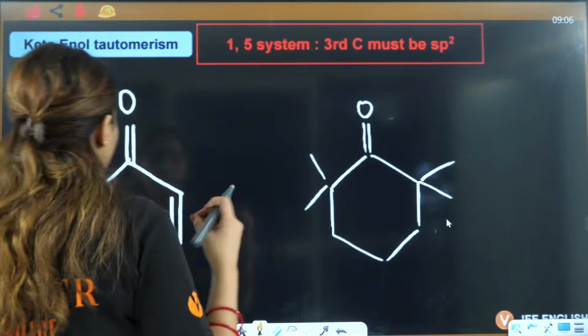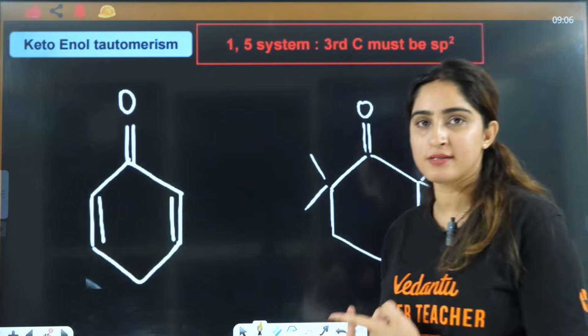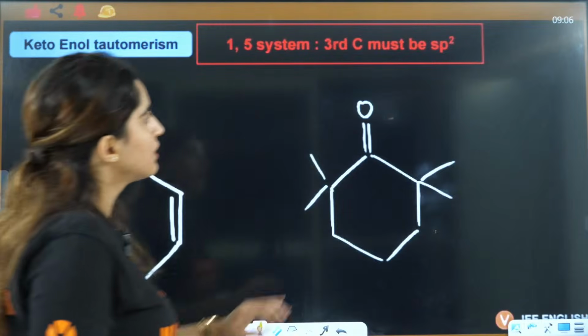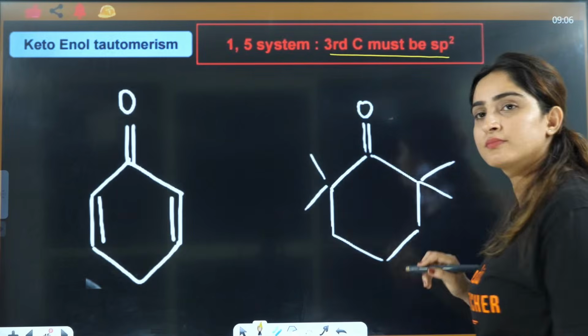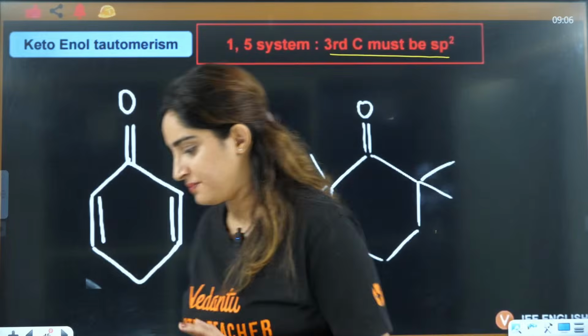Okay, let's talk about 1-5 system. See, 1-5 system is only possible when third carbon is sp2, right?